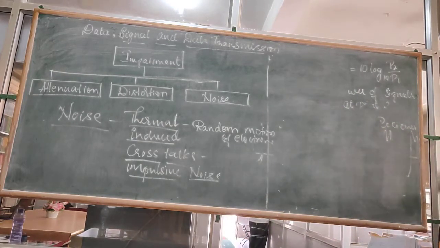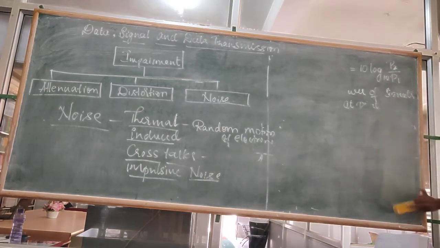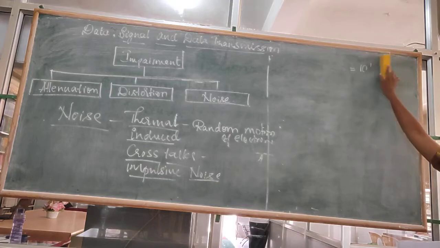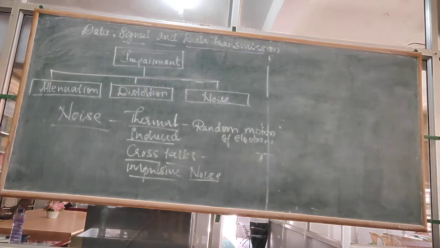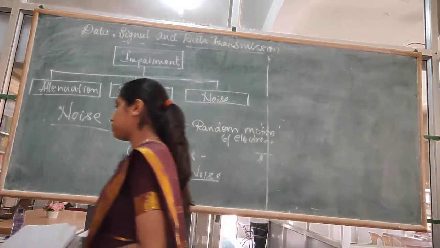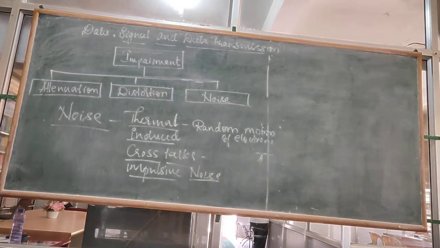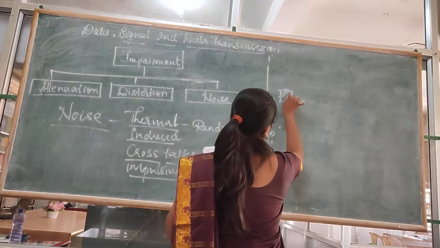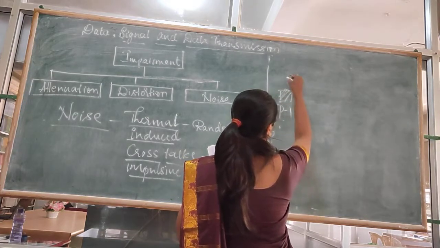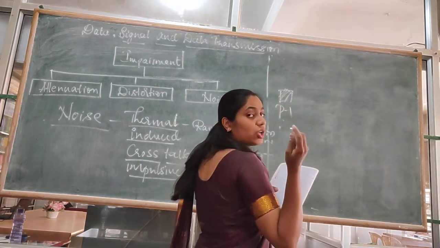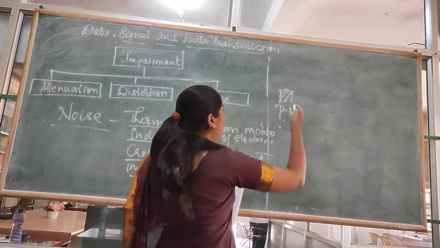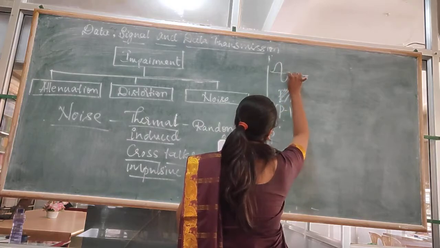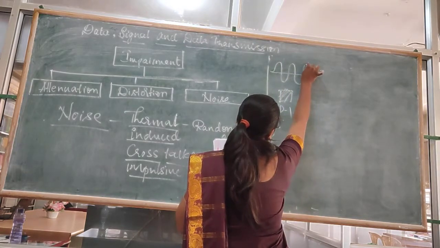Now let's see the diagram for noise, how the noise actually works in the transmission of data or signal from the sender to the receiver. So this is point 1, or you can call it the sender, and at the center what is being transmitted, a signal is being transmitted.